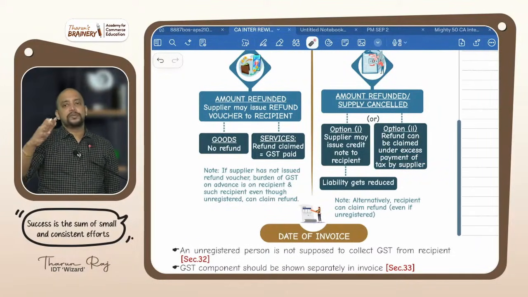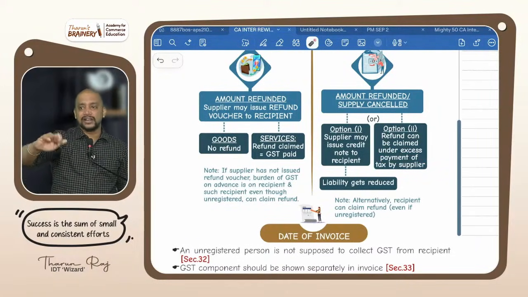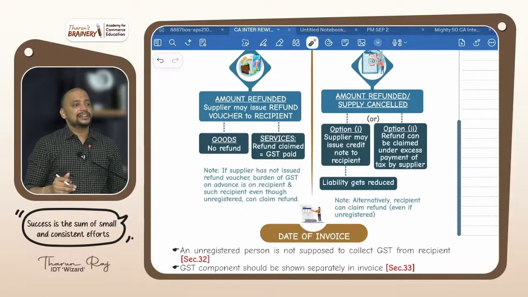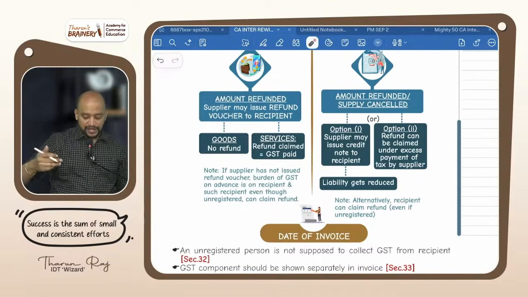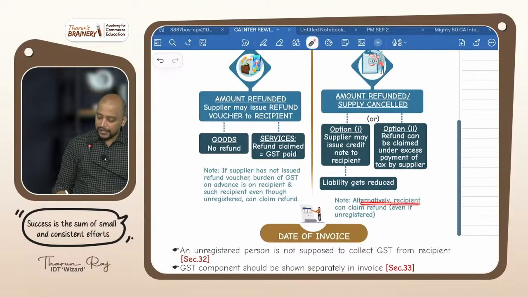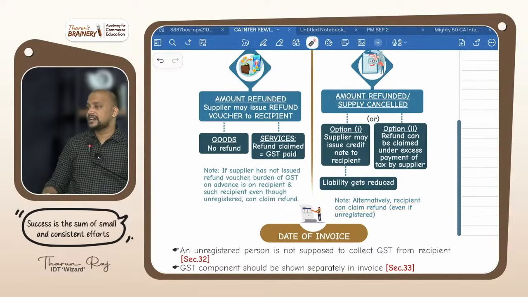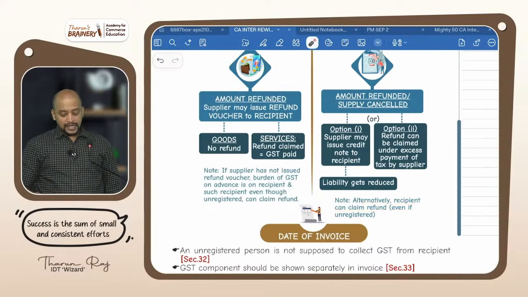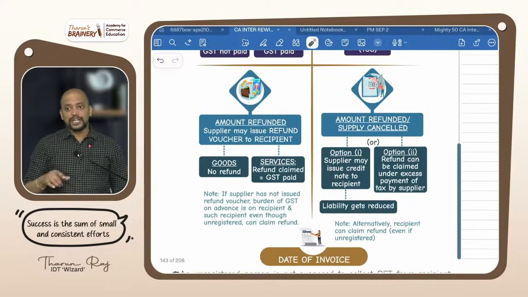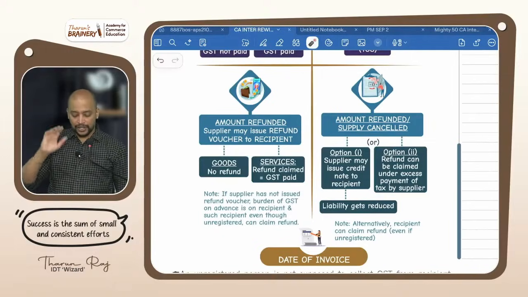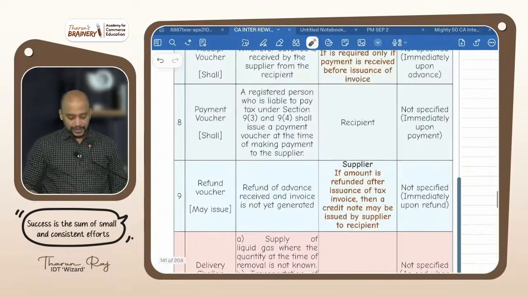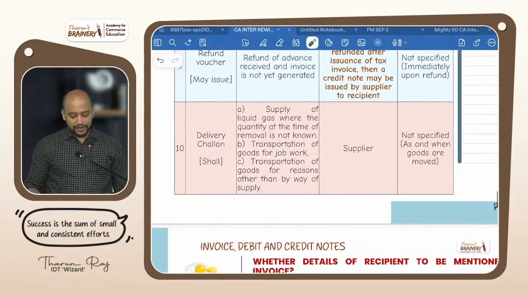Suppose the supplier says, no, I will not return you 1,18,000, only 1 lakh I will return. Then in that case, who will claim refund? Recipient. Alternatively, the recipient also can claim refund even if unregistered. Okay? So any combination is possible. Depending upon the question, you write the answer accordingly. Now, that is about the refund voucher.